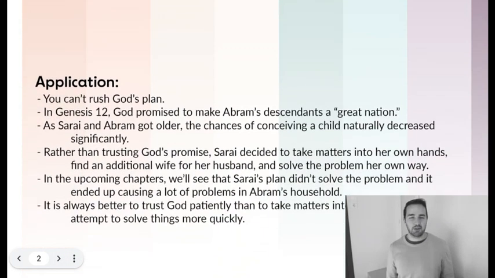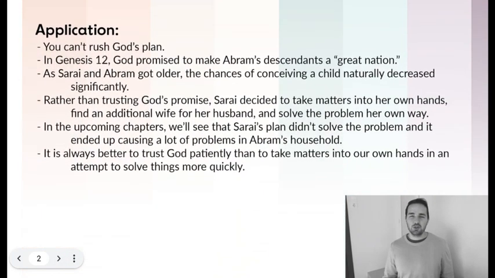Now, for an application before we finish for today. You can't rush God's plan. In Genesis chapter 12, which felt like a long time ago, and it was for Abram and Sarai, God had promised to make Abraham into a great nation. But as Sarai and Abram grew older, as they got upwards towards 90, towards 100, the chances of naturally conceiving children became slimmer and slimmer.